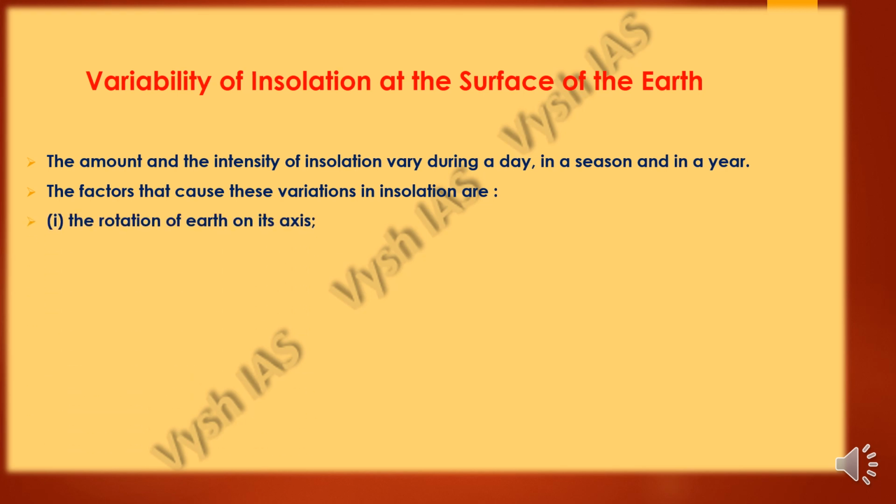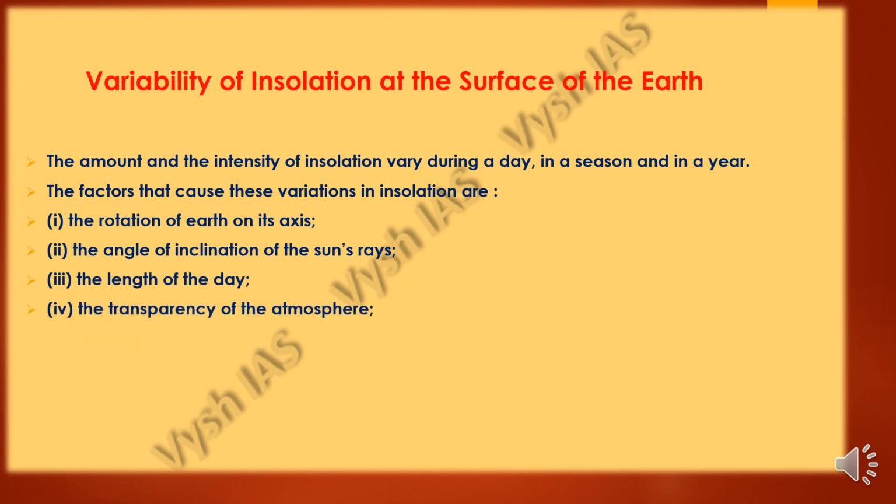So mainly it is the rotation of Earth on its axis. Also the angle of inclination of the sun's rays. So we all know that the Earth is slightly tilted. So because of that also, the distribution of the sun's rays makes a lot of difference. And the length of the day is also a reason why there's variation.